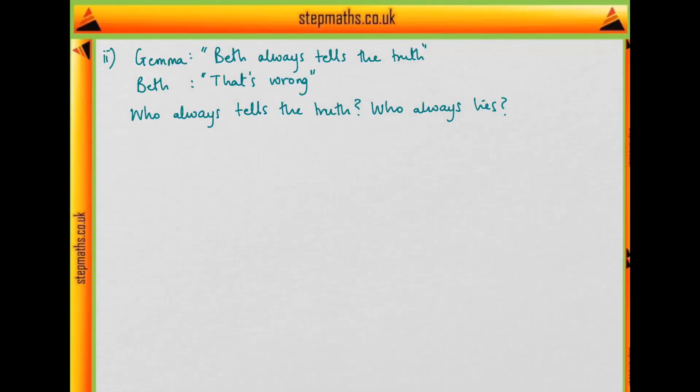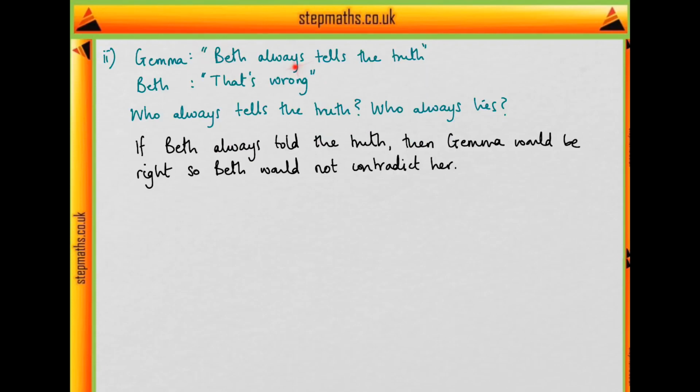For part 2 we're told to suppose instead that Gemma says Beth always tells the truth and Beth says that's wrong, and we're asked to determine who always tells the truth and who always lies. Suppose Beth always did tell the truth. Then Gemma's statement would be correct, and so if Beth always told the truth, she wouldn't say that Gemma was wrong. So Beth isn't the one who always tells the truth.